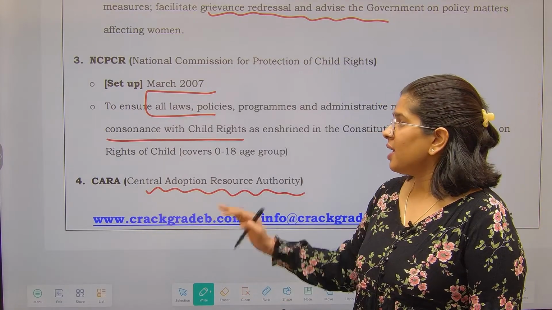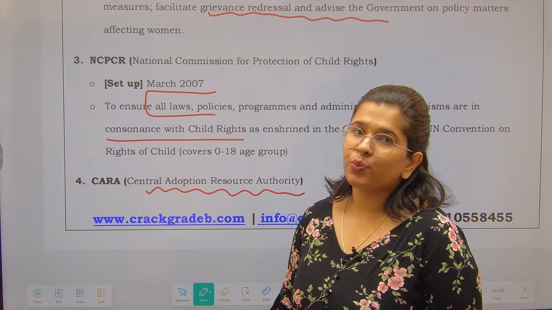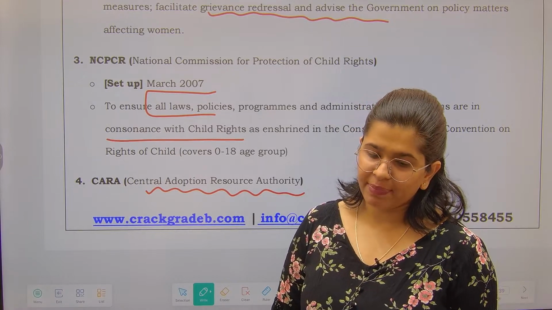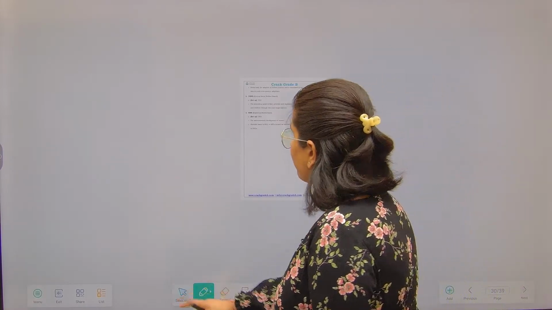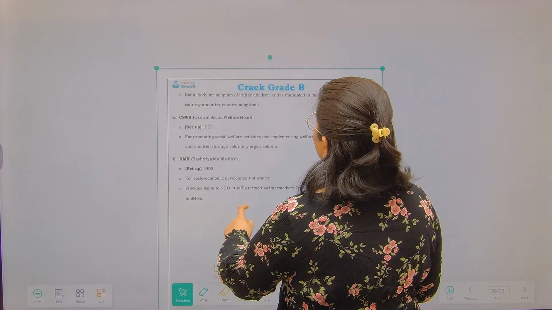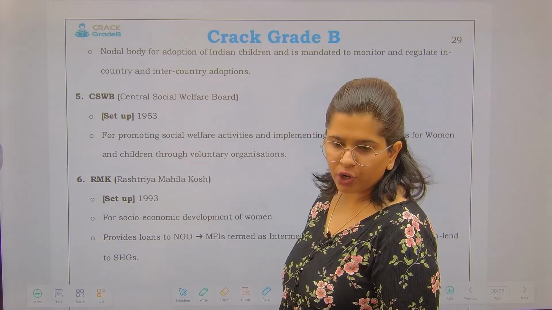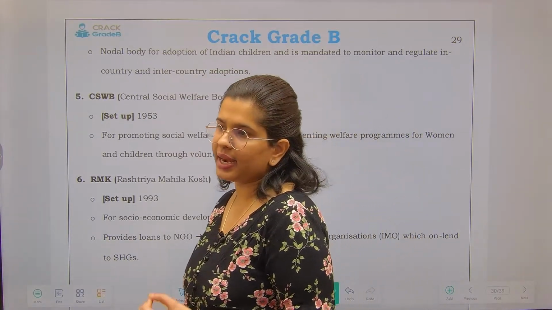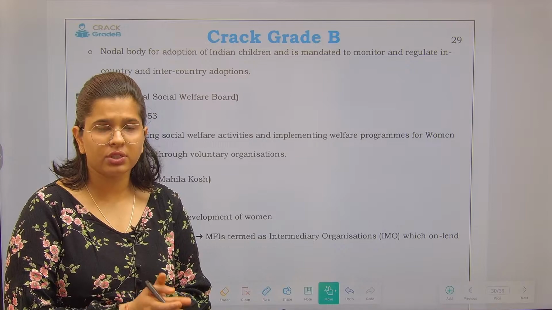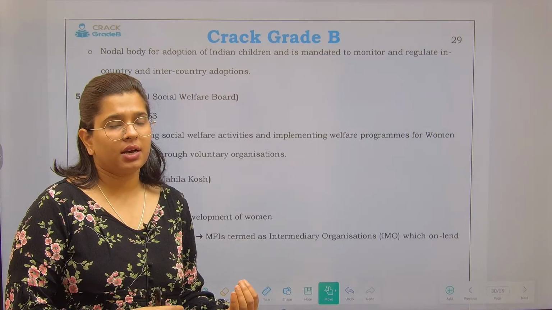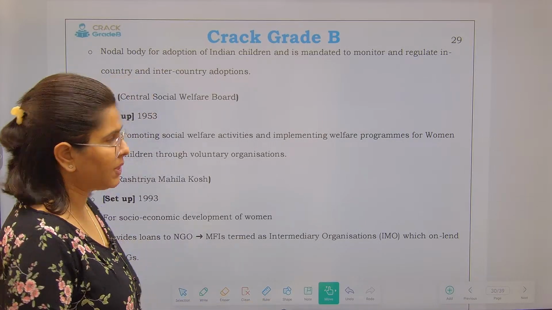Anything where you think you will not be able to make a guess in a question, all of that information becomes important. The Central Adoption Resource Authority is the nodal body for the adoption of Indian children, and it is mandated to monitor and regulate both in-country and inter-country adoption. Whatever adoption-related matters happen in India are maintained and regulated by CARA. It has its statutory status from the Juvenile Justice Act. Please remember this.